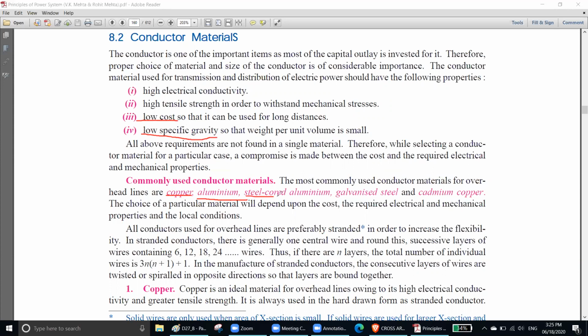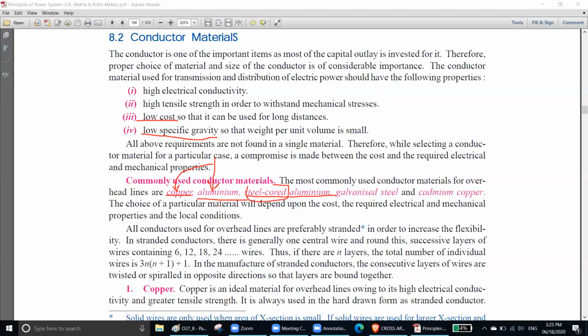Then you have steel core aluminum. Now the problem with aluminum is that it is strong, but not as strong as copper. Copper is much stronger. But you can increase the strength of aluminum by using a steel core.